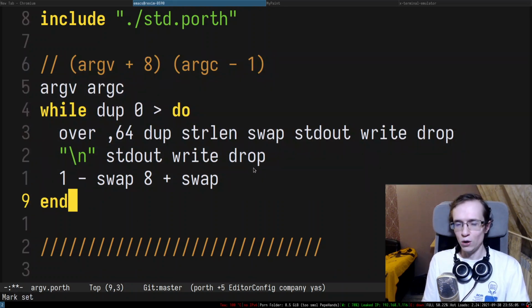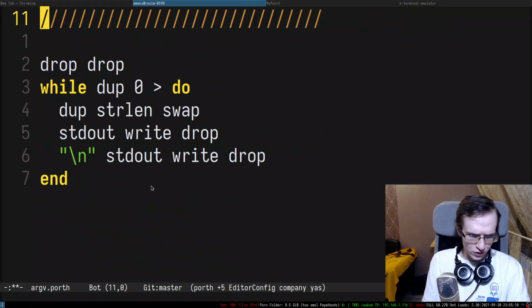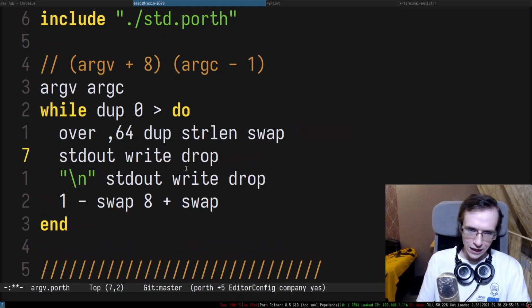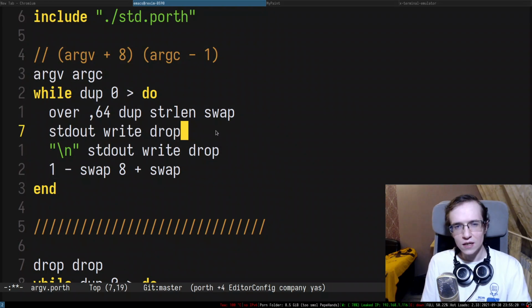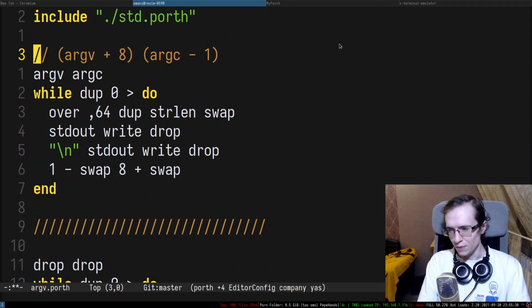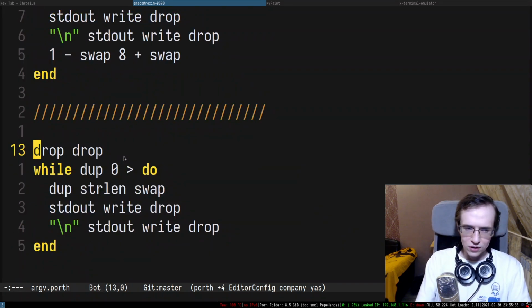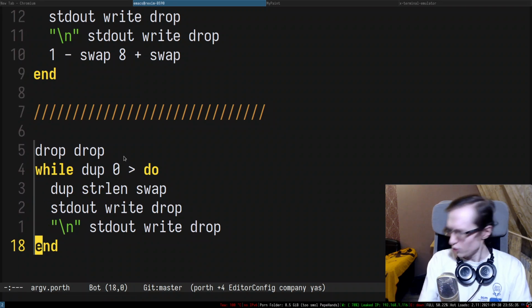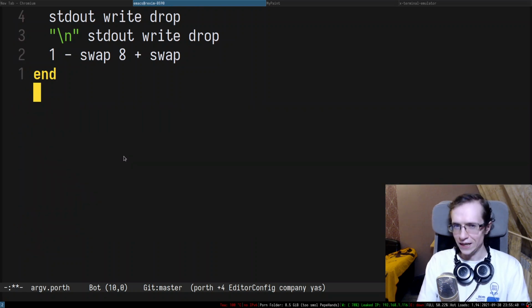So this is the new way of handling command line arguments. This is how it's supposed to work. Did I make any mistake in here? I don't think so. I would say that these two loops are kind of similar. This one is a little bit more complicated, but it enables static type checking because we don't have an infinite amount of elements on the stack, or at least a known amount of elements, if you know what I'm talking about. All right, so I'm not going to remove the old implementation, I'm just going to comment it out. Though we're using a version control system, so we're not losing anything.